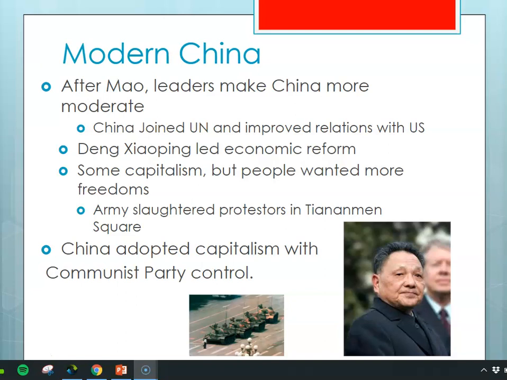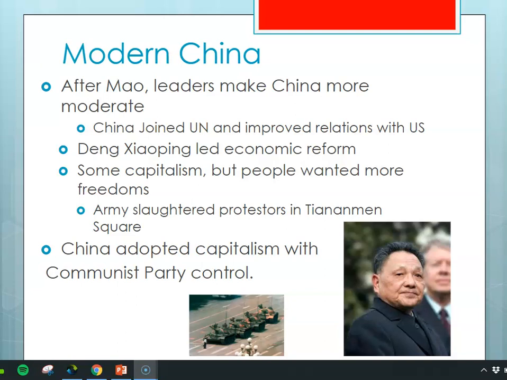They wanted not just economic reform, the ability to be more capitalist, they also wanted more democracy or more democratic reforms. Deng Xiaoping decided to send in the tanks and slaughtered hundreds, if not thousands, of people at Tiananmen Square, and kind of stopped this reform movement by the people. China then adopts capitalism, or continues to move towards capitalism, with Communist Party control, and not letting any kind of democratic movements take place at all.